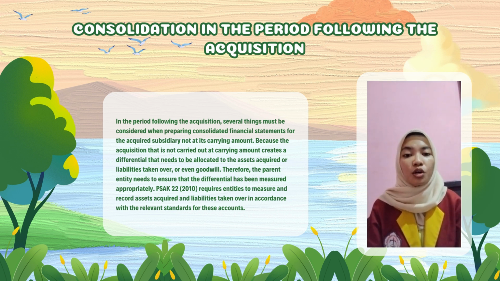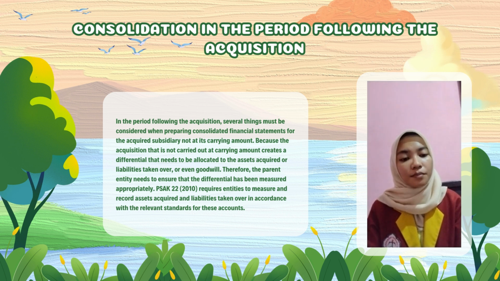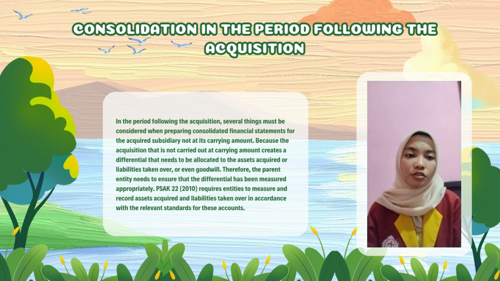PSAK 22/2010 requires entities to measure and record assets acquired and liabilities taken over in accordance with the relevant standard for this account. For example, if the differential is allocated to fixed assets measured using the historical cost method, the company needs to ensure whether the recorded depreciation as operating expense requires additional deduction for consolidation purposes.